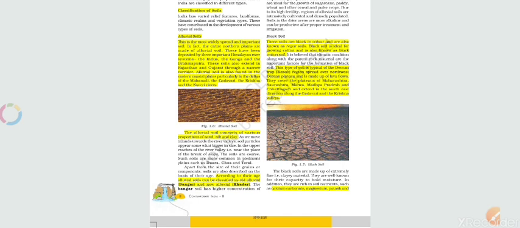Black soil is ideal for growing cotton and is also known as black cotton soil. So this soil has a black color and is very good for growing cotton crops.